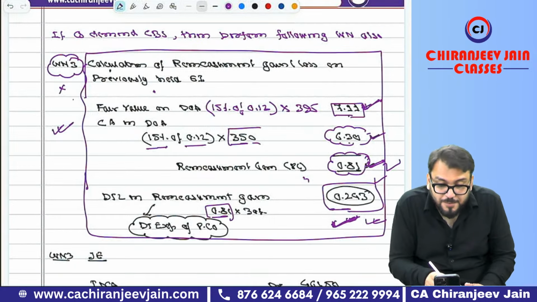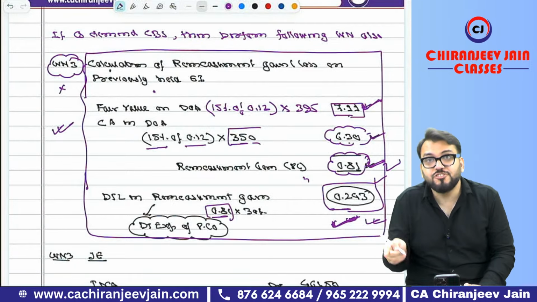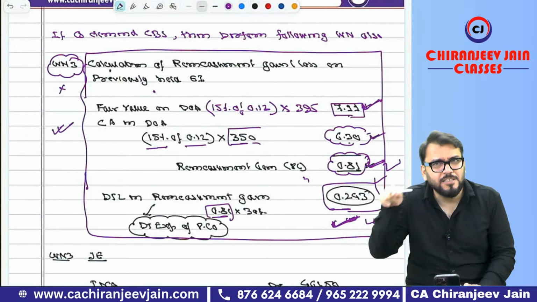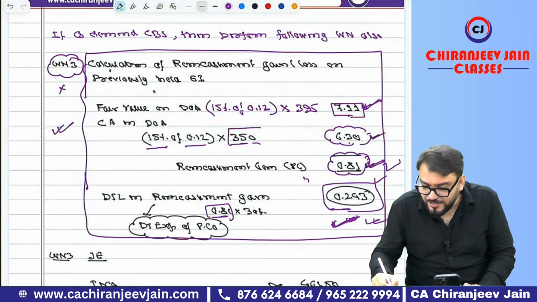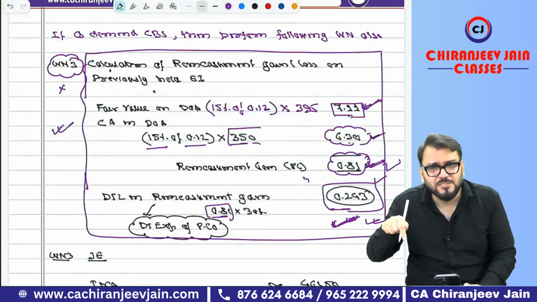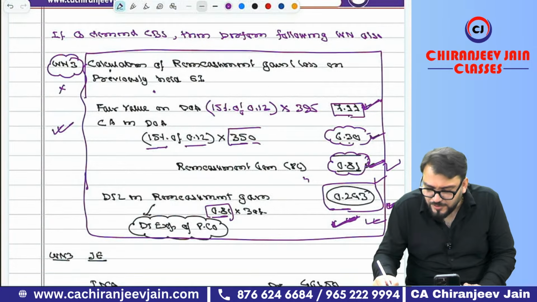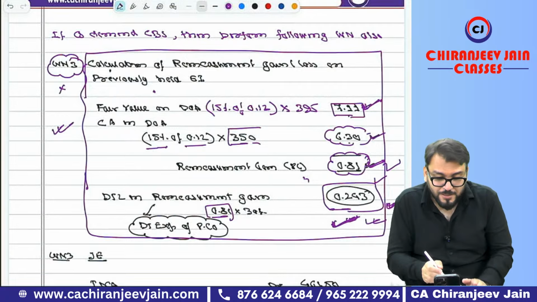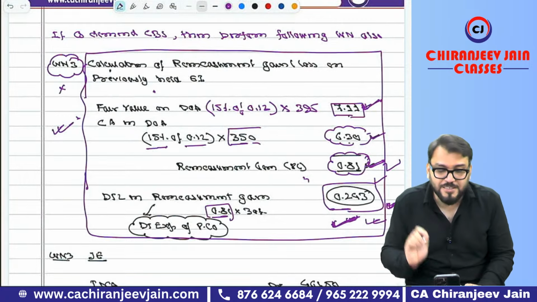So this one is a special point, and they have already asked one question. I think it was in the consolidation chapter with step acquisition, or business combination, I don't remember where. I think it was a question of business combination, question 44. I don't remember exactly, but a similar point has already been asked in the exam.